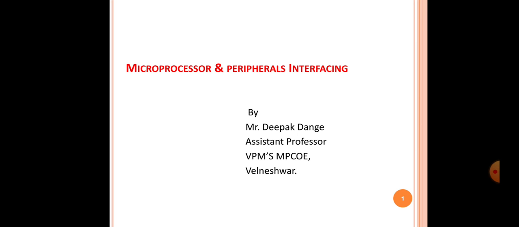I will give a very simple example: in your hand, you are now watching this video on a mobile phone. So how is this mobile phone working? This mobile phone is working on a microprocessor. It's very simple. Keep in mind what I am saying: wherever programming is involved, there is a microprocessor.